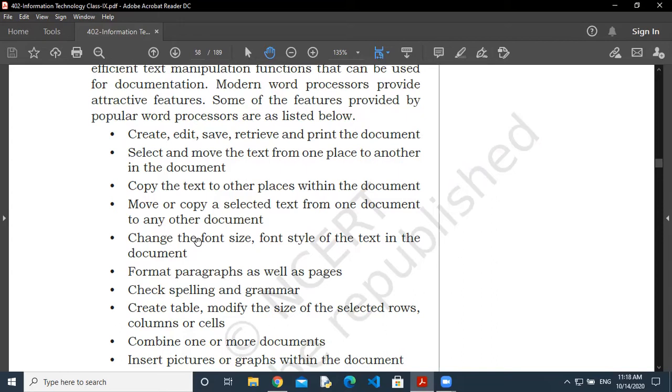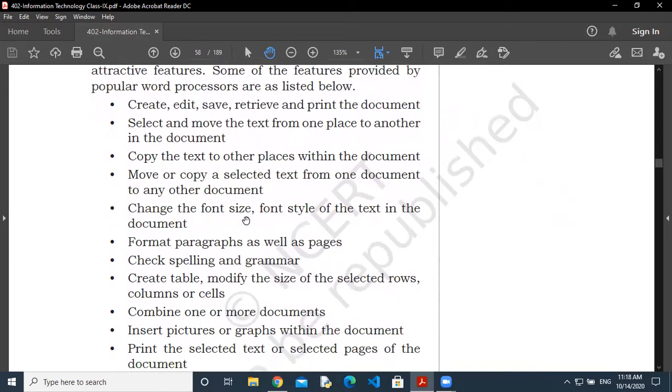Means what? Suppose I have one file and I have written something there, and I want the same to be written in another file. So I'm not going to write it again. I'm just copying it from my old file and pasting it in my new file. Another thing is that you can increase the size of the text. Okay, it looks like this size. You can increase it. You can change the style.